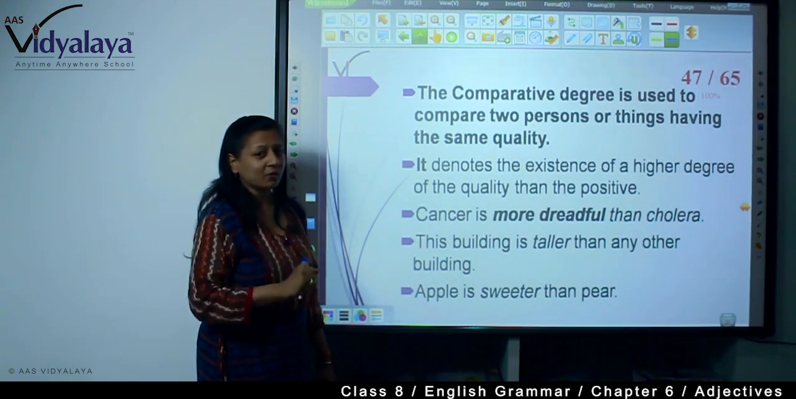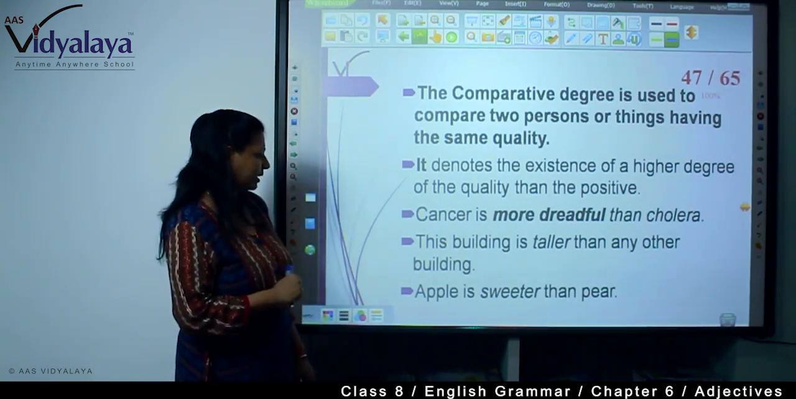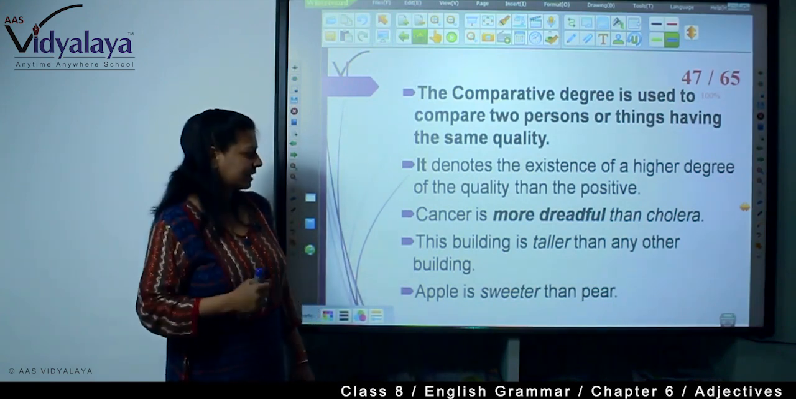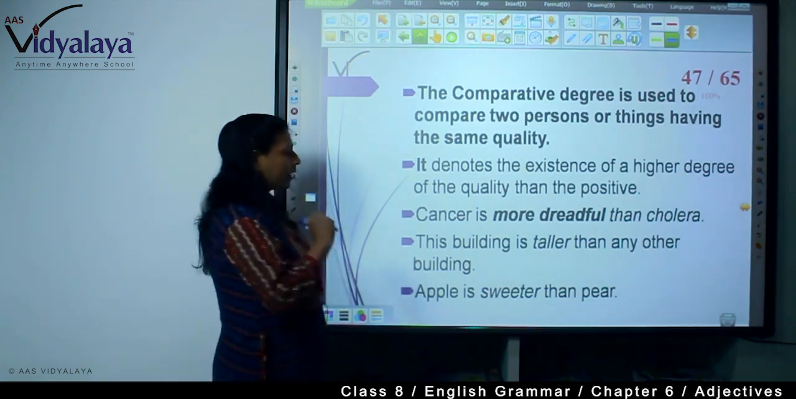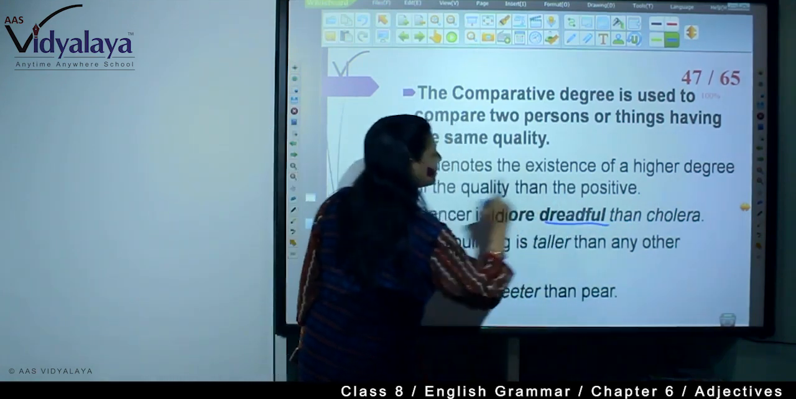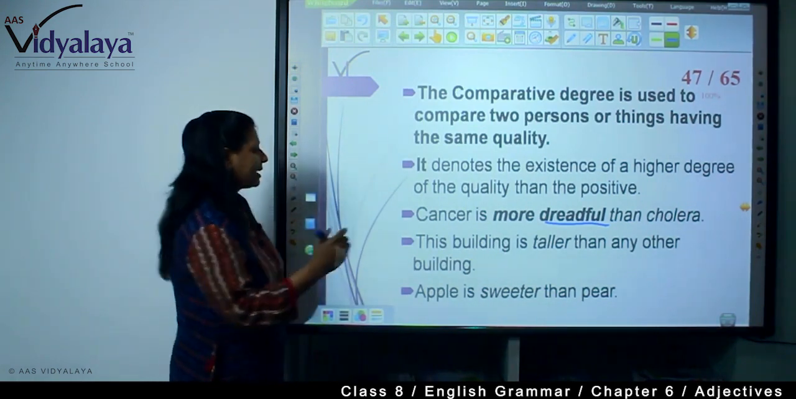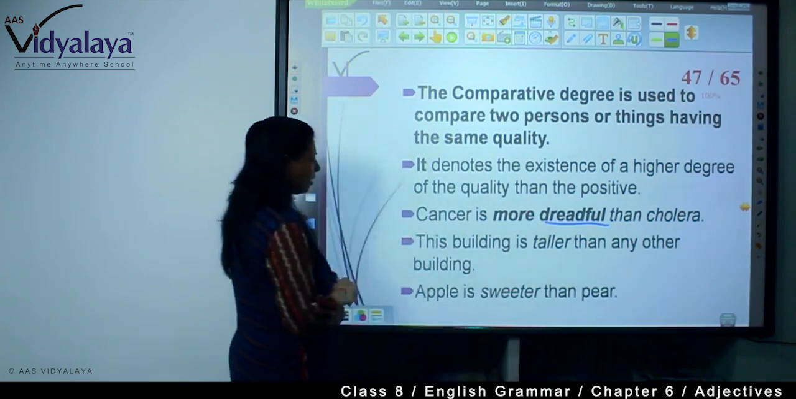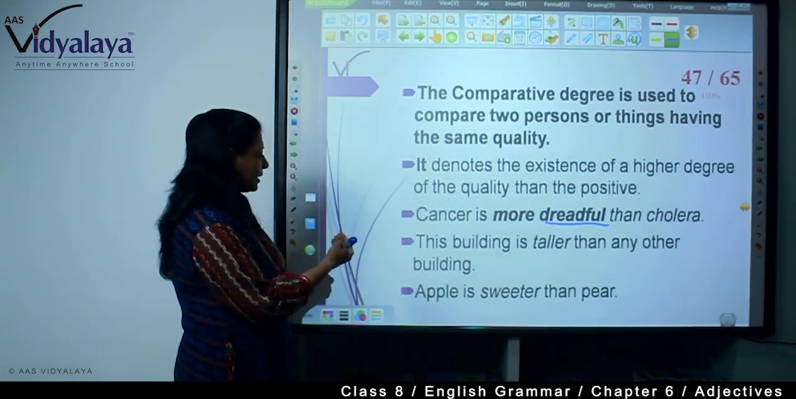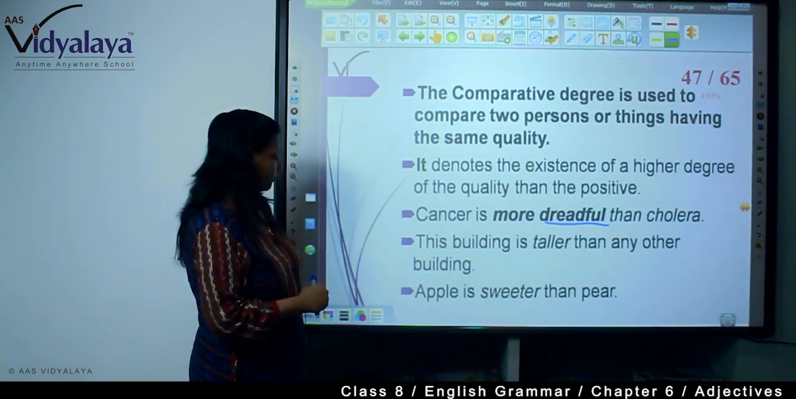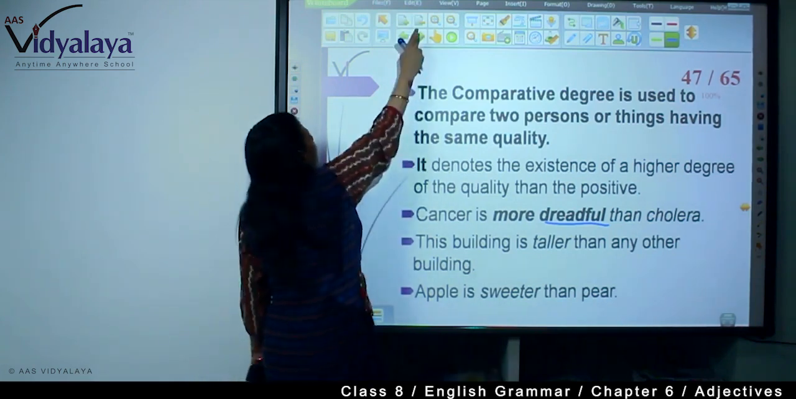Cancer is more dreadful than cholera. This building is taller than any other building. Apple is sweeter than pear. So you are seeing, we are qualifying the same qualities. Both are dreadful. Cancer is also dreadful. Cholera is also dreadful. But cancer is more dreadful than cholera. And both the buildings are tall, but this building is taller than any other building. And apple and pear both are sweet, but apple is sweeter than pear.